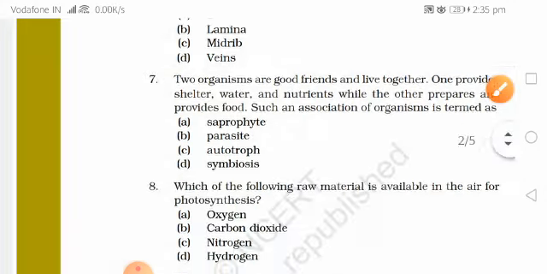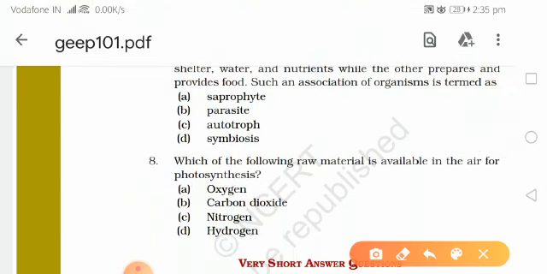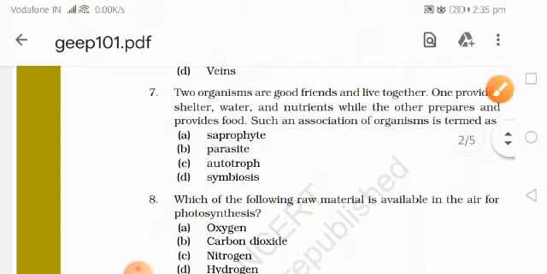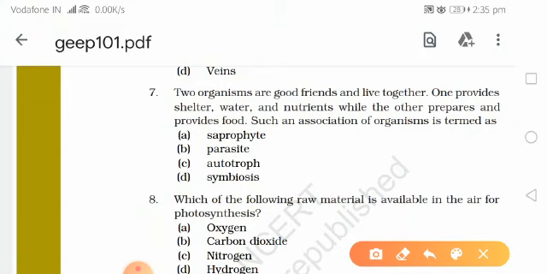Our next question is, two organisms are good friends and live together. One provides shelter, water and nutrients while the other prepares and provides food. Such an association of organisms is termed as. I told you, this is like a deal between two friends. One of them will give shelter, water and nutrients, but it can't prepare its food.